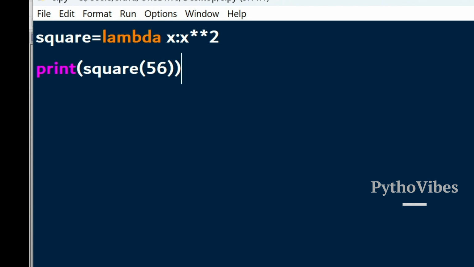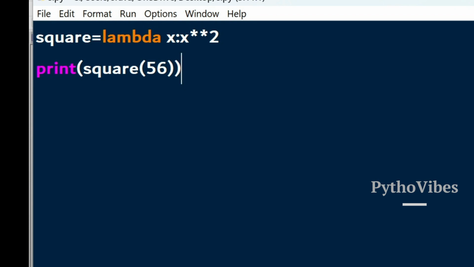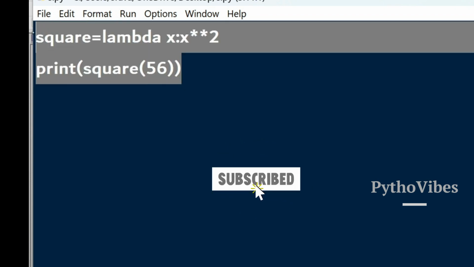If the task is very simple, then instead of defining some named function, we can go with an anonymous function. To create an anonymous function, we use the lambda keyword in Python. Let me save this, run it and check the output. We got the same output, 3136, with the lambda expression also. So this is for a single argument, and we achieved it.